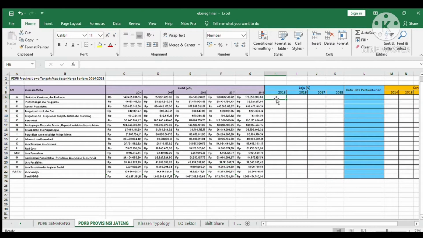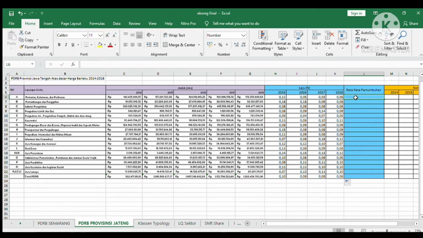First, we calculate the growth rate on GDP by taking the GDP at 2015, subtract with GDP in 2014, and then divide with the GDP in 2014, the first year, and do it to all data and all sectors,